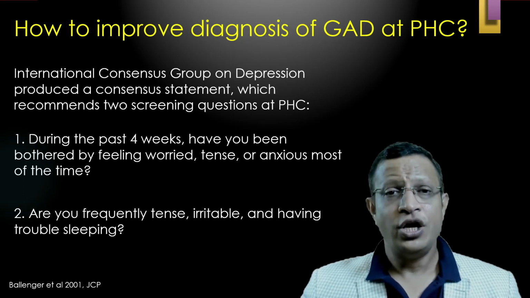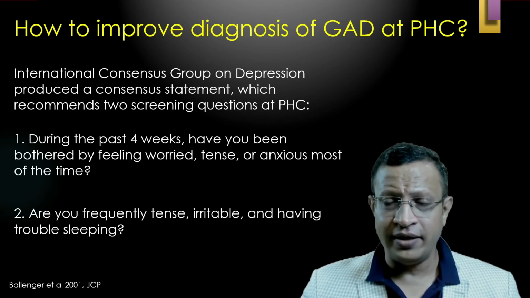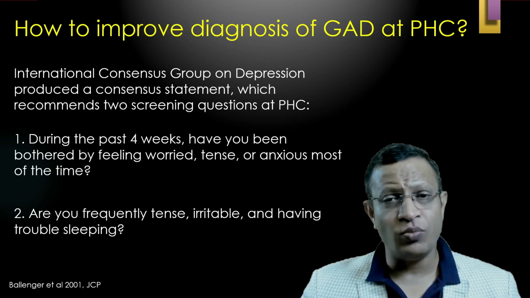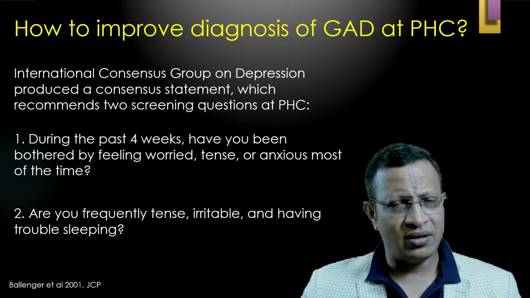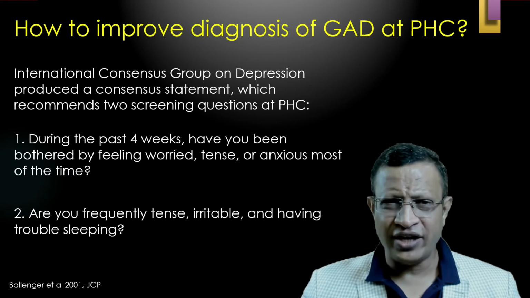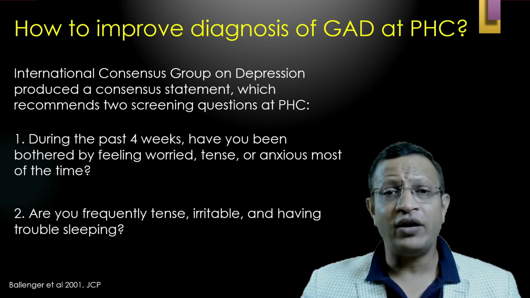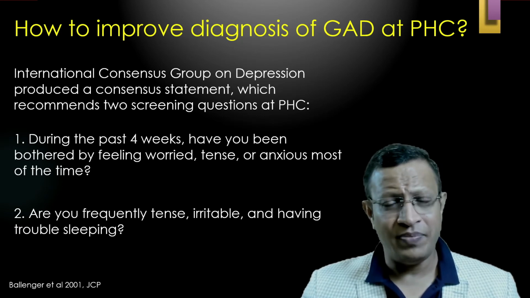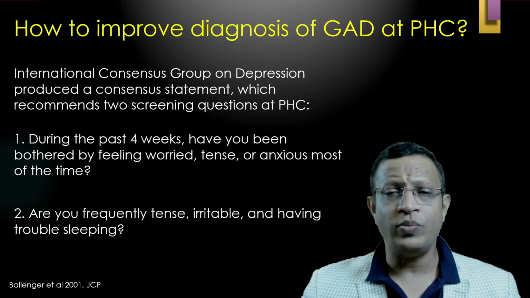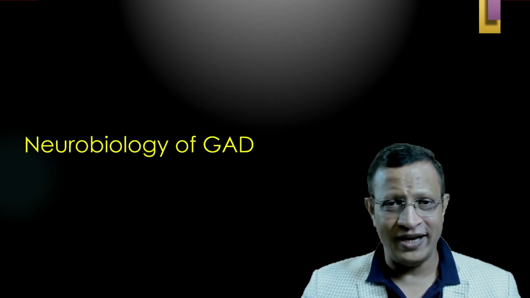They are, during the past 1 month, have you been bothered by feeling worried, tensed, anxious most of the time? So very simple question. In the past month, are you worried? Are you anxious most of the time? Second question is, are you frequently tensed, irritable, and having difficulty sleeping? So these are the two questions to be asked. Whenever they say yes, then you need to ask for GAD.